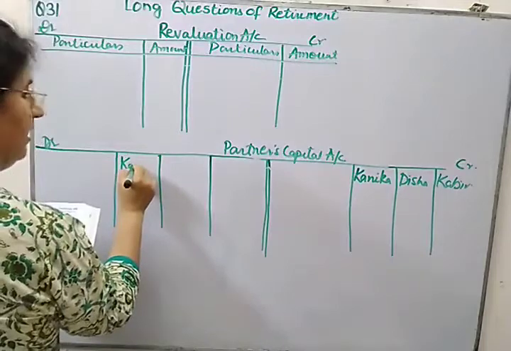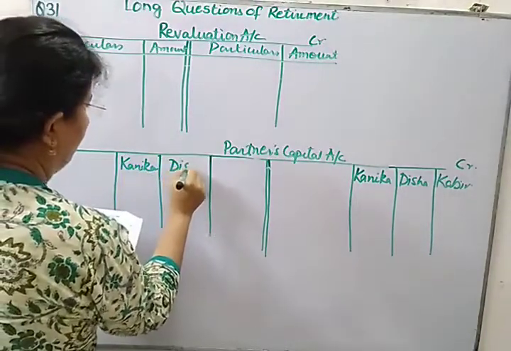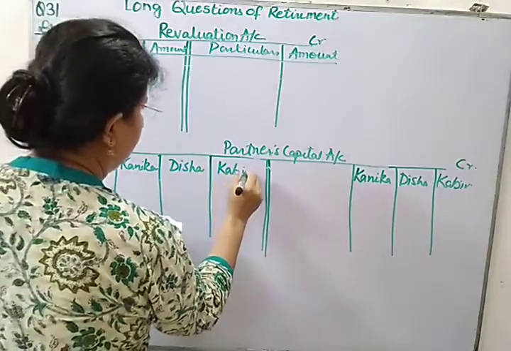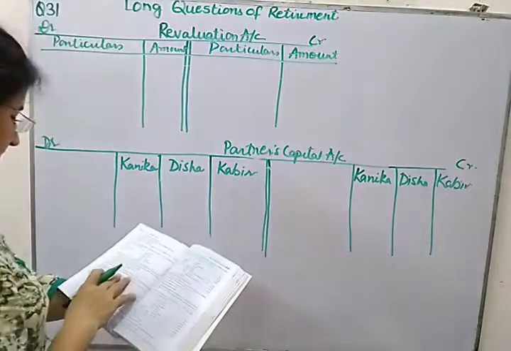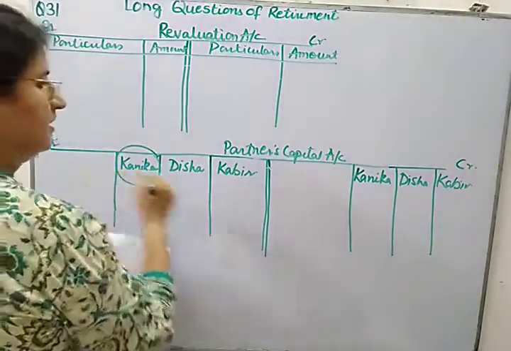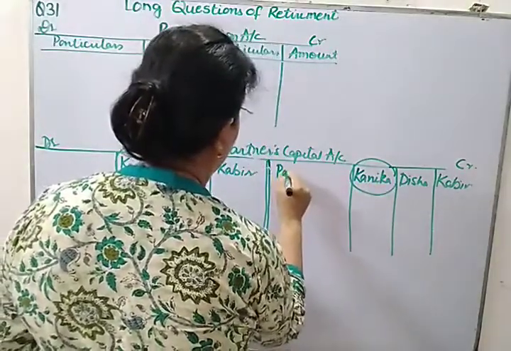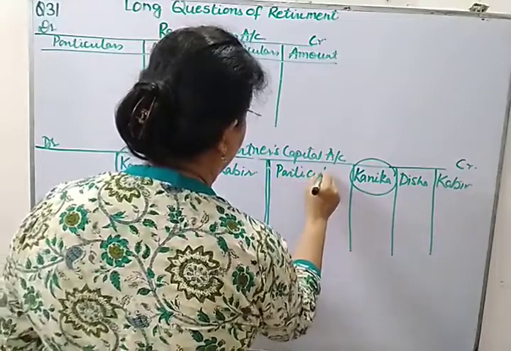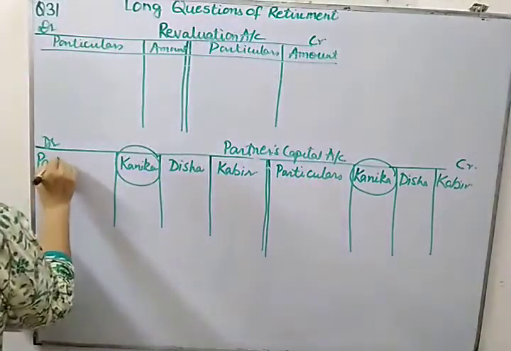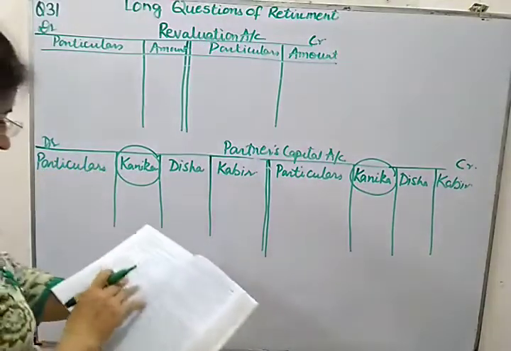Rather you should check whether you have written the names of the partners as per the order given in the book. And it is advisable that you always encircle the retiring partner. So Kanika is retiring, so let us encircle the retiring partner. Here we will be writing particulars. Yes. So let us see the first adjustment.